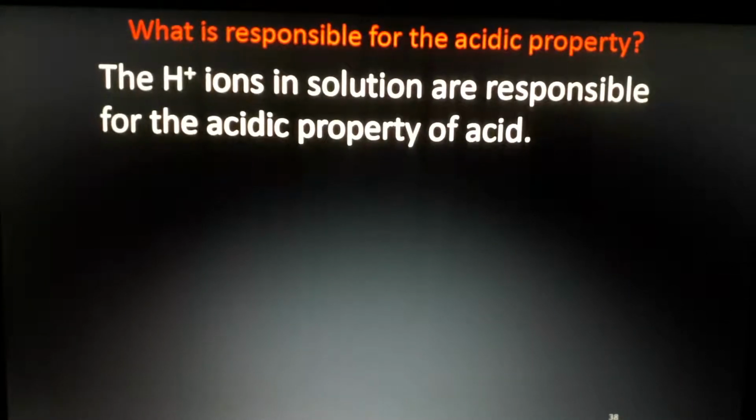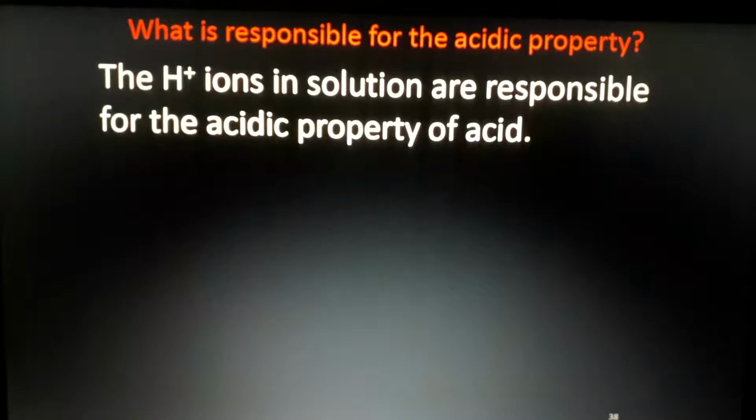In the last class you studied that the H plus ions in the solution are responsible for the acidic property of an acid. H plus ions must be there. This hydrogen ion is the one which makes the acidic medium a conductor.